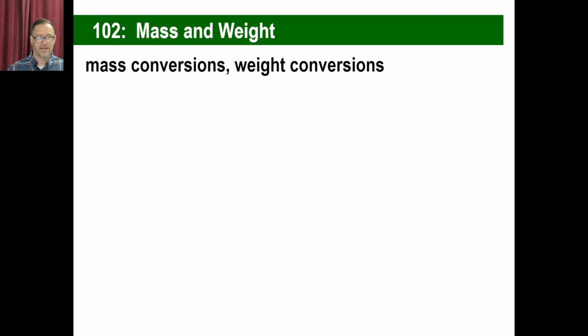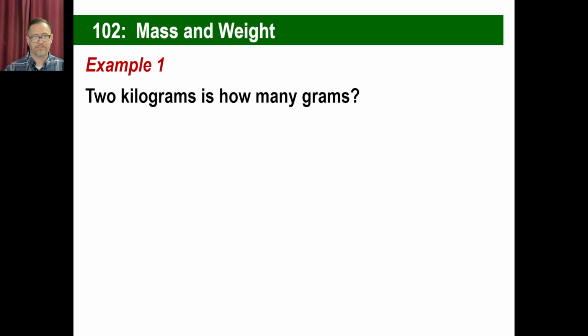Weight conversions: how many ounces are in a pound? You should know that. No, not 41. I already said not. No, 67 is wrong. No, 16, that's it. 16 ounces are a pound. So, 2 kilograms is how many grams? Well, each kilogram is 1,000 grams.